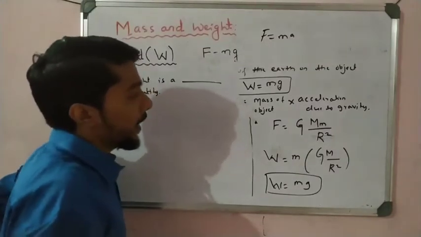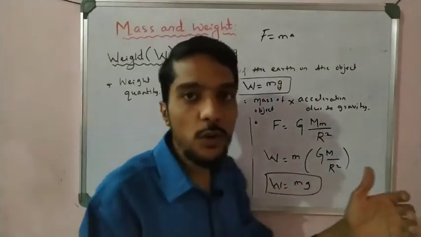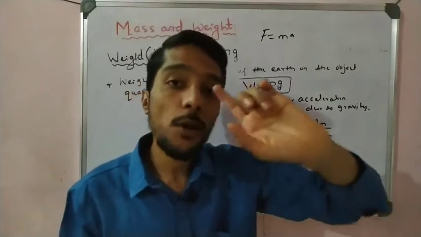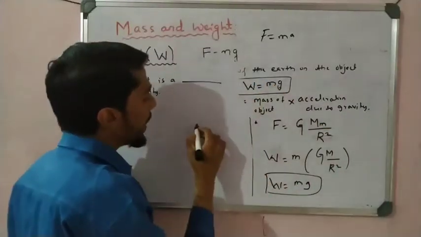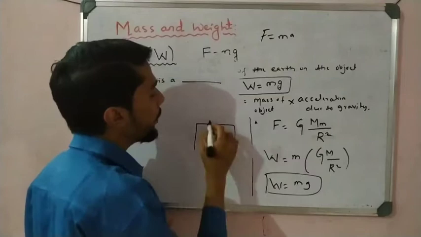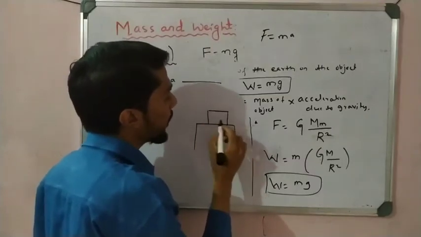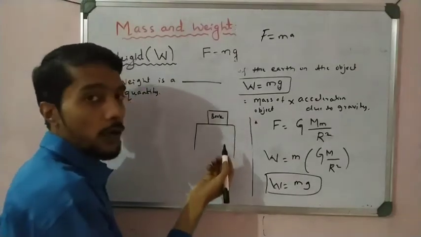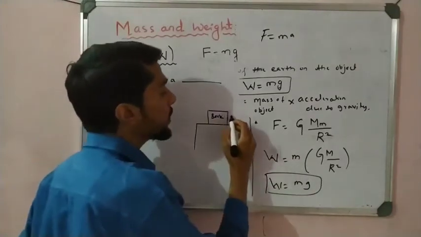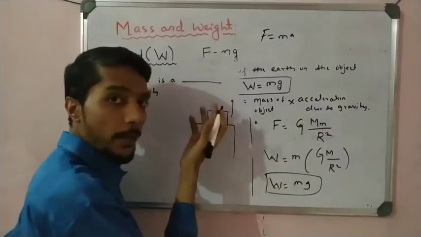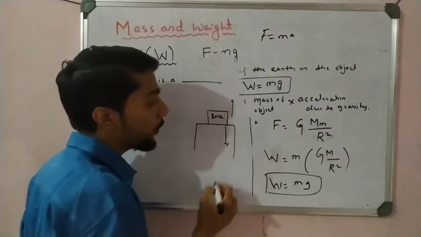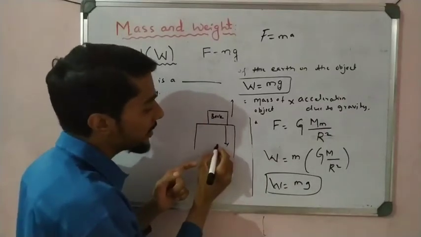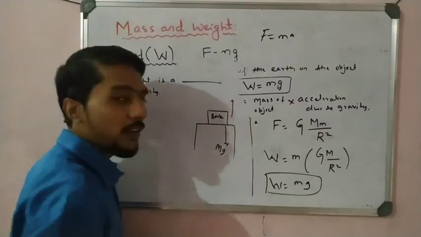Let's see. We already know that it has magnitude, 1, 2, 3, 4, 5. Now let us talk about direction. If I take a table, and on the table I put a block or a notebook here, this book has two forces. One force is upward because of the table, and one force is downward because of the mass, and that is nothing but mg.